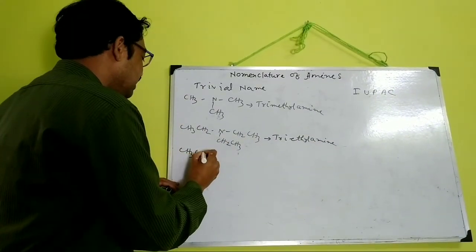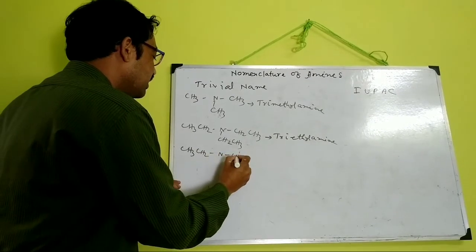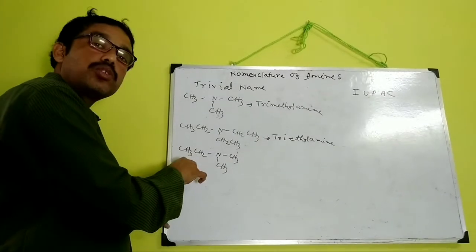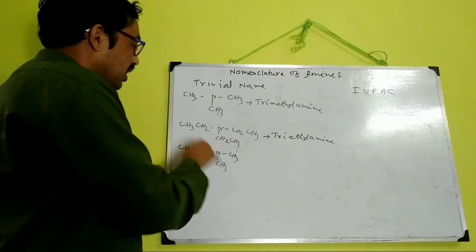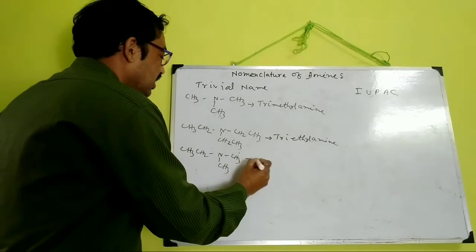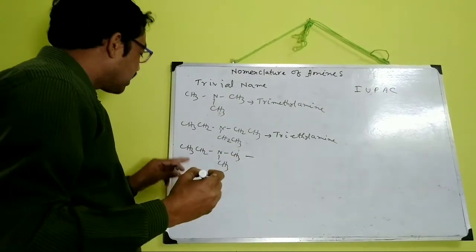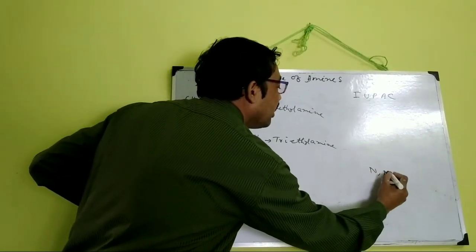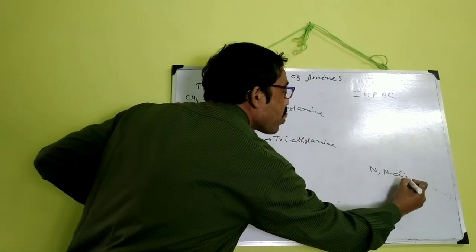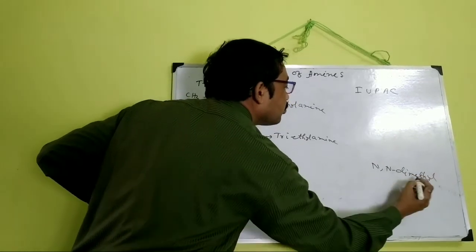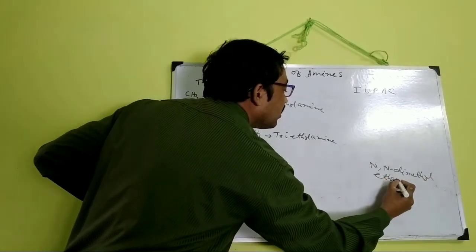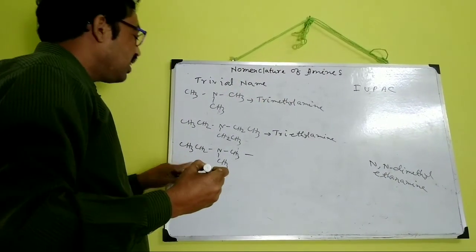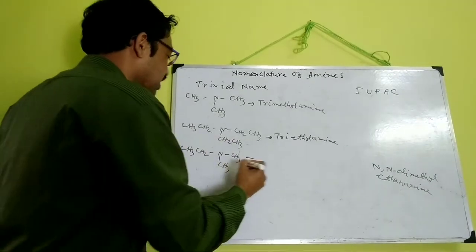Similarly, CH3CH2N(CH3)CH3. Here 2 methyl and 1 ethyl groups are attached to nitrogen, so it will be named N,N-dimethylethanamine in the IUPAC system, or ethyldimethylamine in the trivial system.